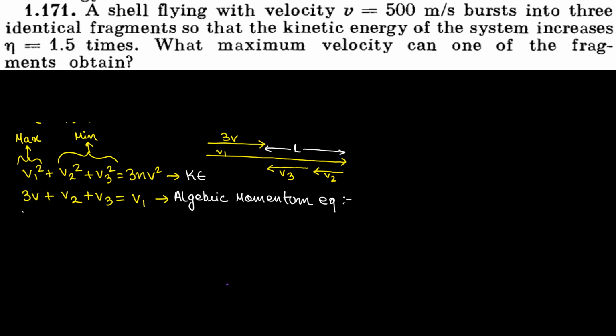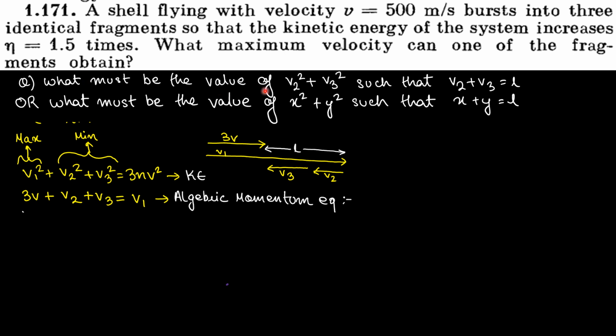My question is, what must be the value of v2 square plus v3 square such that v2 plus v3 is equal to L, where L is a constant. This L is nothing but a constant length, which is 3v minus v1. This L is nothing but v2 plus v3 also. So for a moment, let's term this L as a constant. I'm fixing this length L. My mathematical question is, what must be the value of v2 square plus v3 square such that v2 plus v3 is some constant? Or I can rewrite this question as, what must be the value of x square plus y square such that x plus y is equal to L? I simply wrote v2 as x, v3 as y.